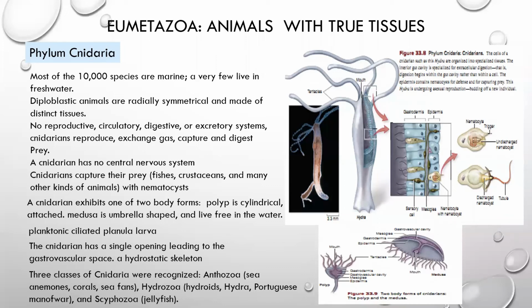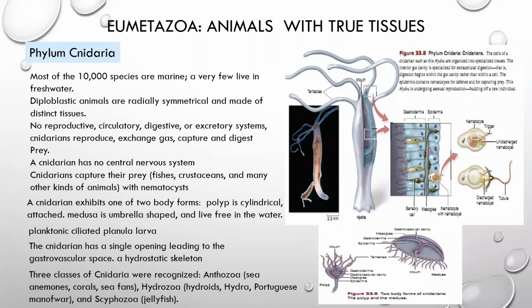However, in case of anthozoa, sea anemone, and corals, sea fans, we have calcareous exoskeleton, which helps the organism to form coral reefs. You can observe coral reef in tropical oceans, and several islands are made up of coral reef.